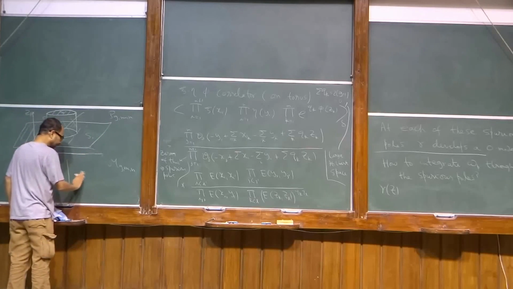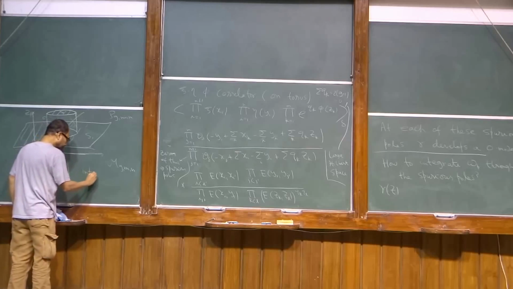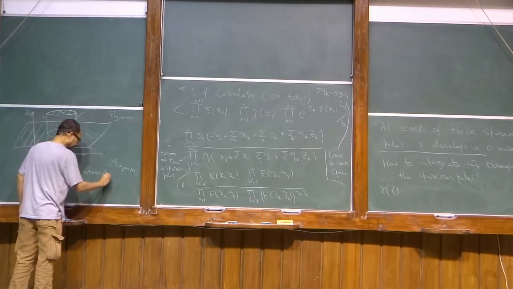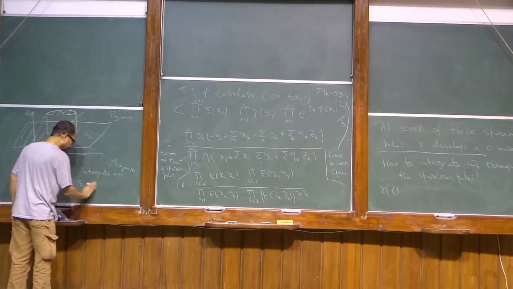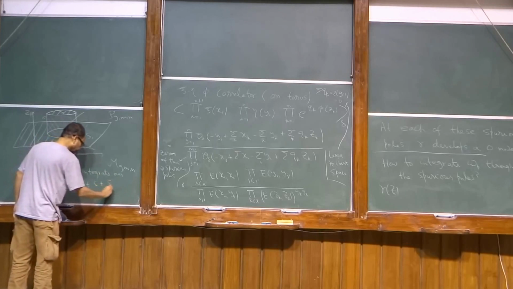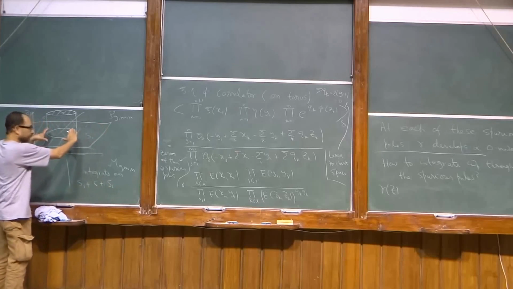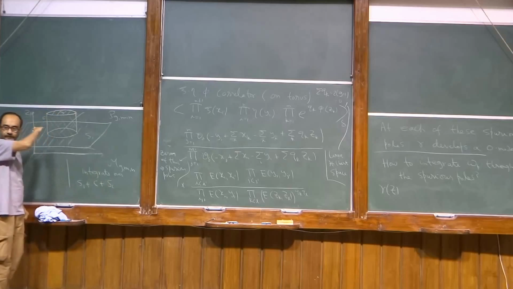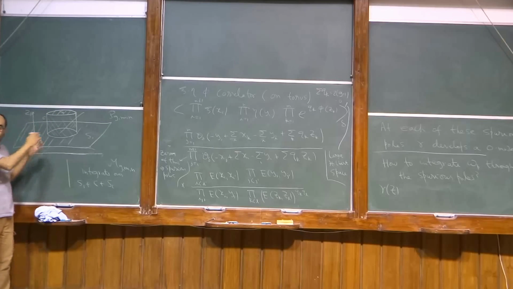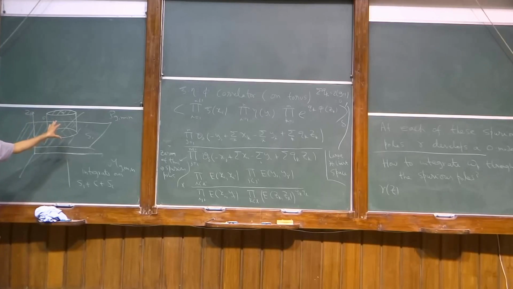So let me just say that we have to integrate over S1 plus S2 plus C plus S. You come like this, go up, and then fill up. In this case, this is closed. Yes, but the cylinder will force the pole. Yes, so that we have to deal with. Okay, I am going to tell you how to deal with this.